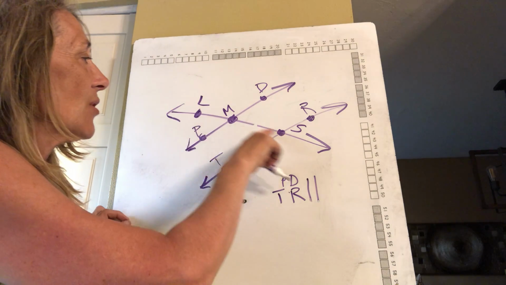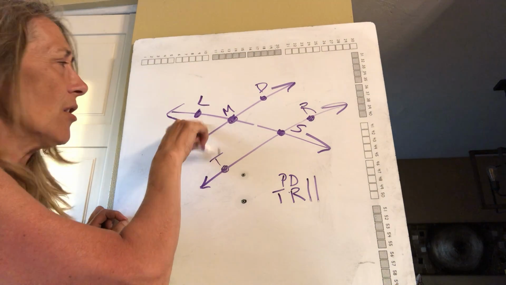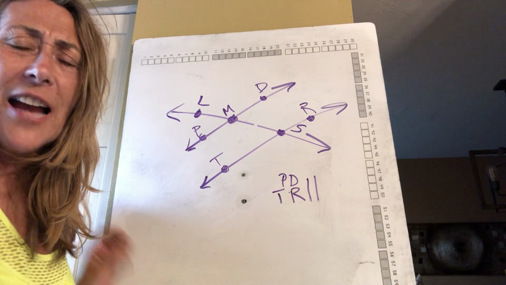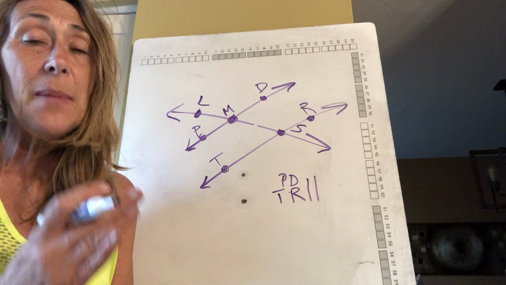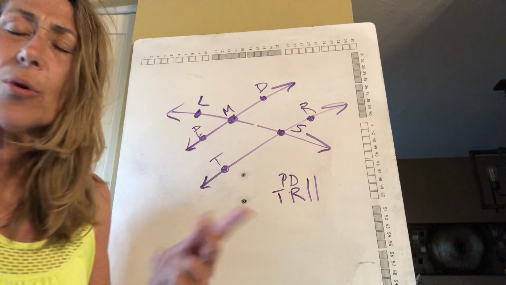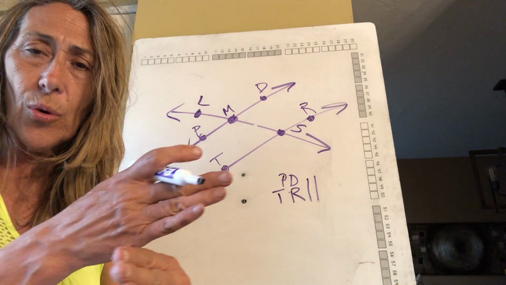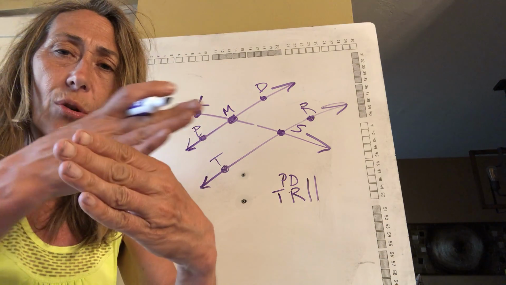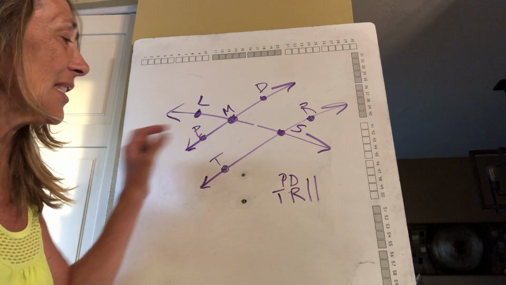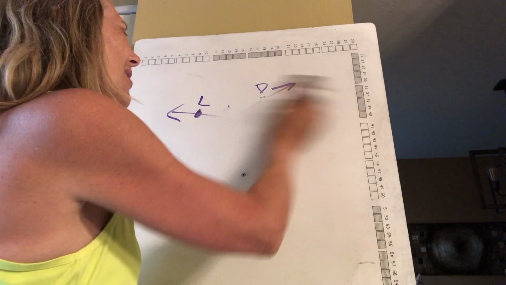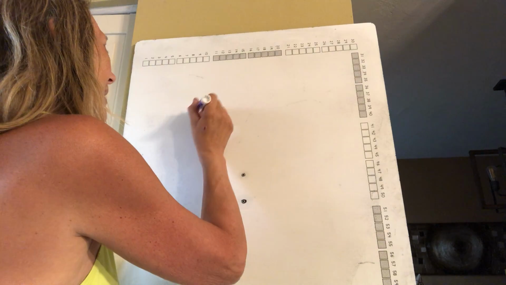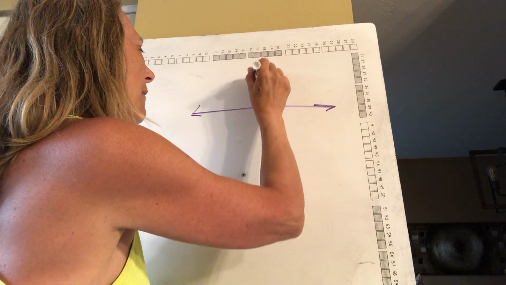I also have an intersecting line. Look at this line right here, it intersects with both of these. It intersects with both of my parallel lines. Remember, intersect means crosses. It goes over, they touch. So like an intersection, cars go through an intersection, one road going one way, another road going another. Where they meet is an intersection. So these lines intersect. There's also another way that lines can cross or intersect. And I'm sure you've probably heard of this before.